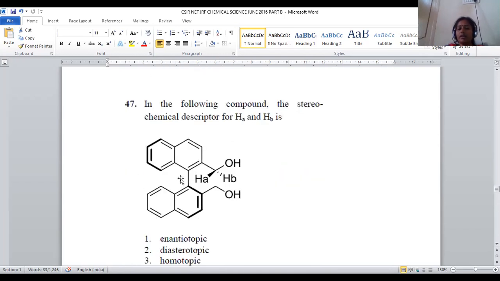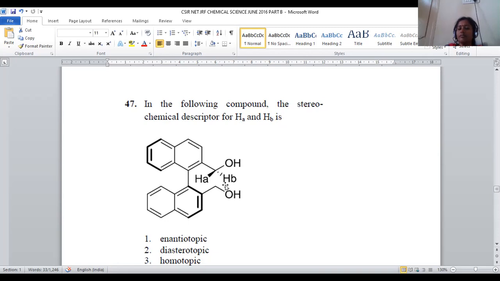So it is a kind of biphenyl system. Here this naphthalene ring, this is called naphthalene, this is also naphthalene. So both naphthalene rings got connected, and this naphthalene has CH2OH and this naphthalene also has CH2OH. Now here in CH2OH, the hydrogens present on this carbon atom are represented with HA and HB. In the following compound, the stereochemical descriptor for HA and HB, what kind of protons are these, right? So we can clearly say this is said to be a prochiral center.